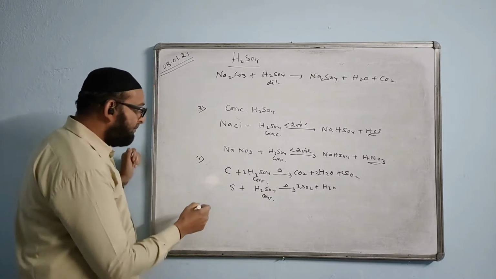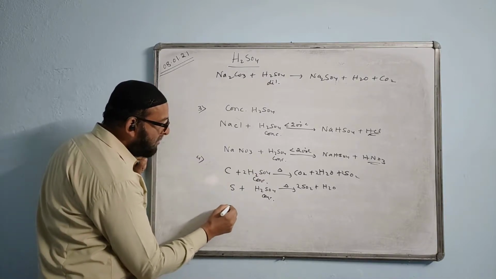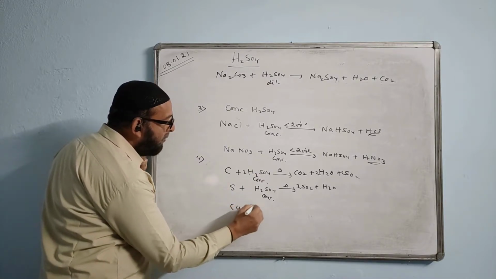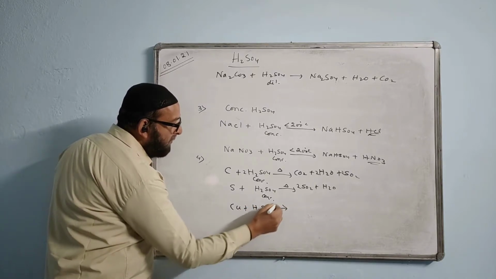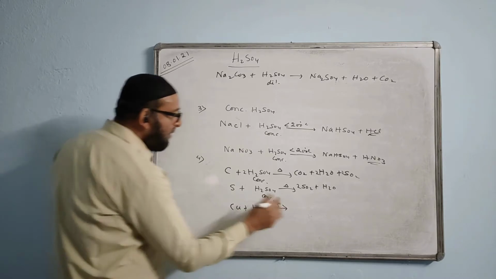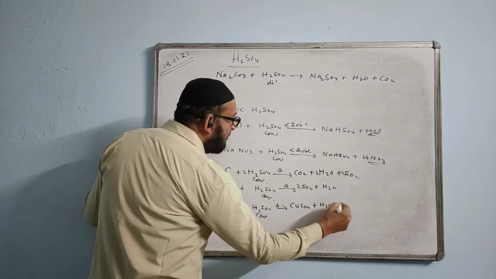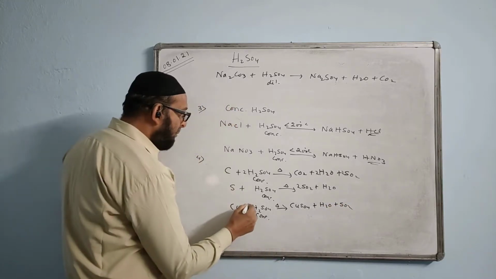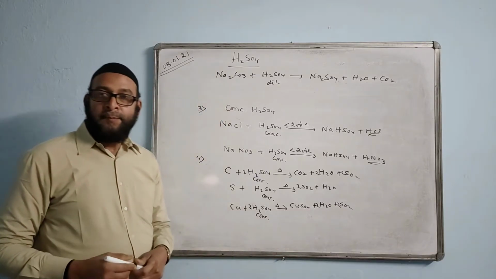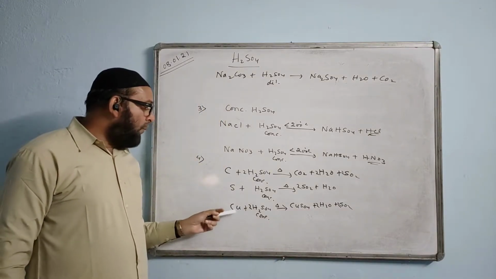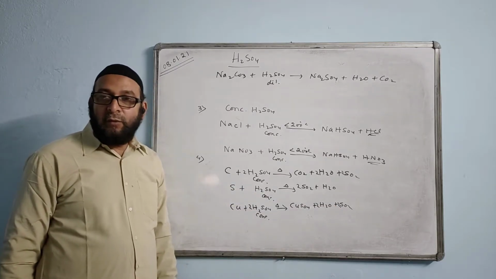Okay, now next one. Reaction with metals. Metals like copper: copper and concentrated sulfuric acid, we have to heat. The answer will come copper sulfate plus H2O plus SO2, sulfur dioxide. You have to put 2 and 2, the reaction is balanced. With copper and with zinc, the reaction will take place and it will give sulfur dioxide. The reaction will go on the same way.